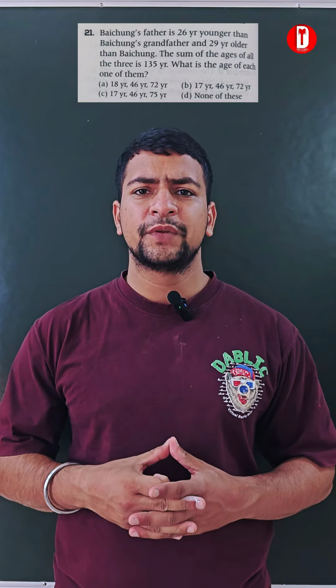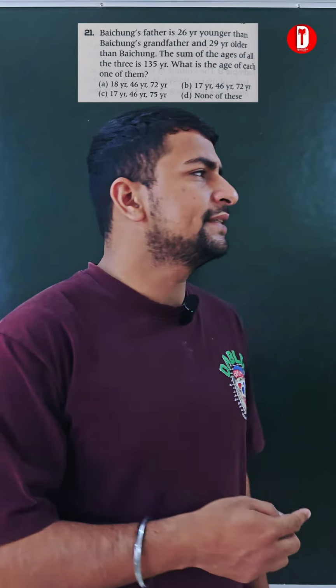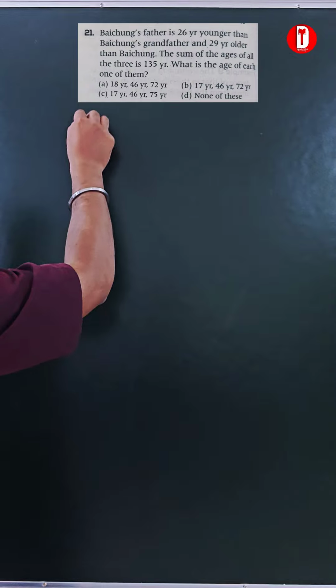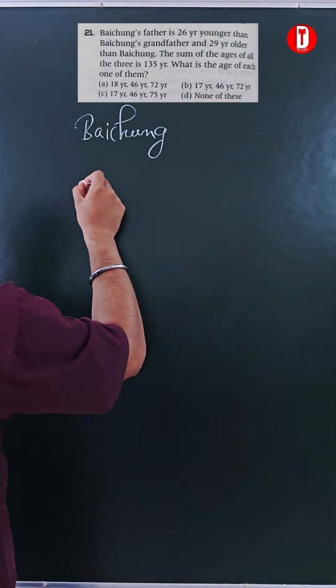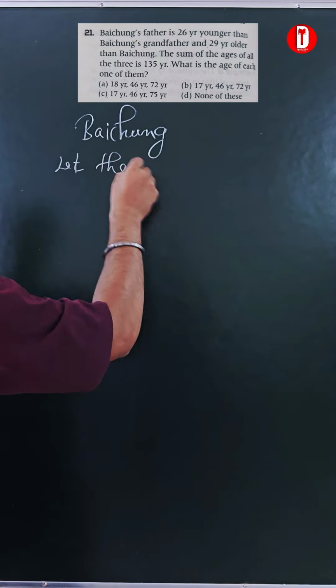Sainik School PYQ from the topic linear equation. So the question says we have a person named Baichong. Now let Baichong's age be x.